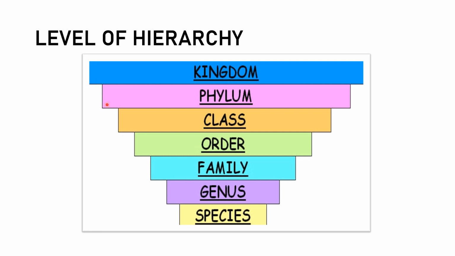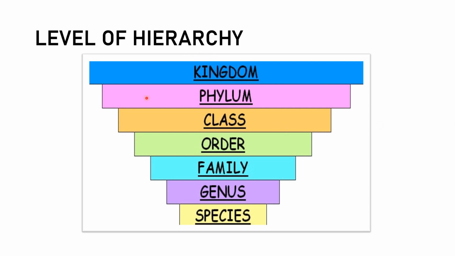If we want to classify the organism, it is mandatory to follow the following hierarchy. This is called the level of hierarchy, which includes the kingdom, phylum, class, order, family, genus, and the species. To classify any organism, it is very essential to follow this level of hierarchy. Here, the species is the first and the fundamental unit of classification. In order to do any kind of classification, it is very important to follow this level of hierarchy.